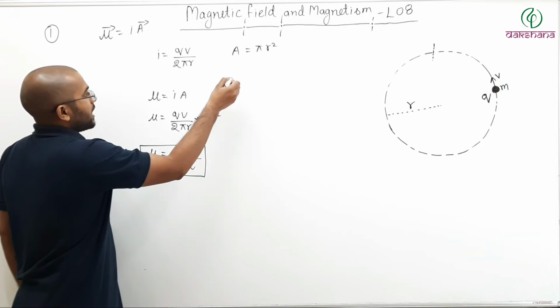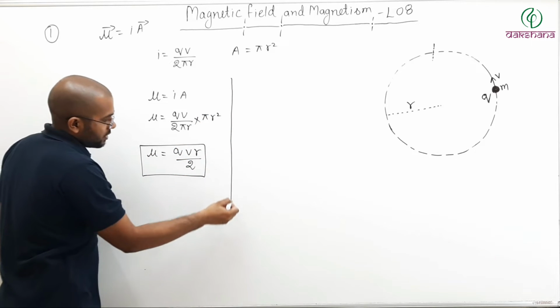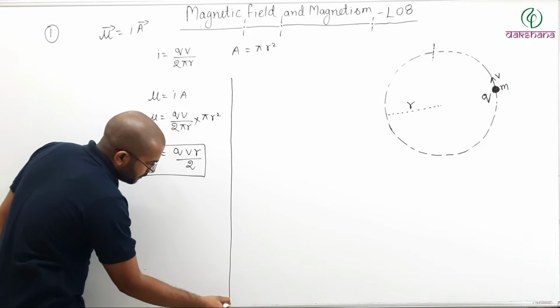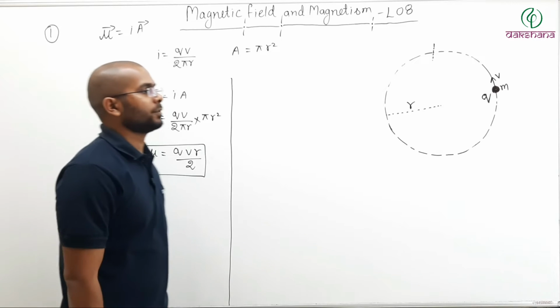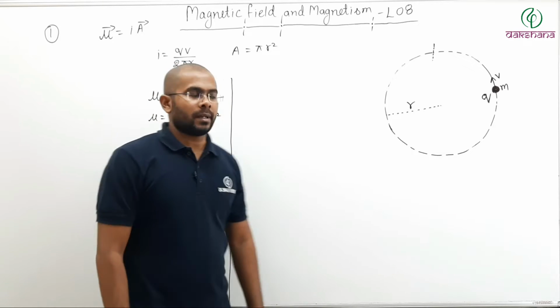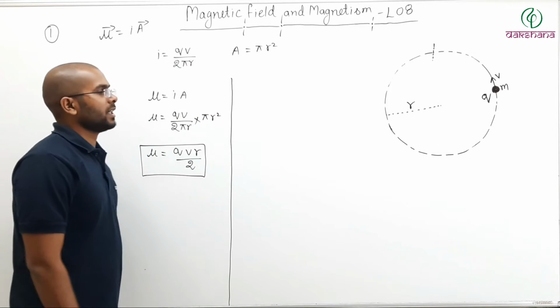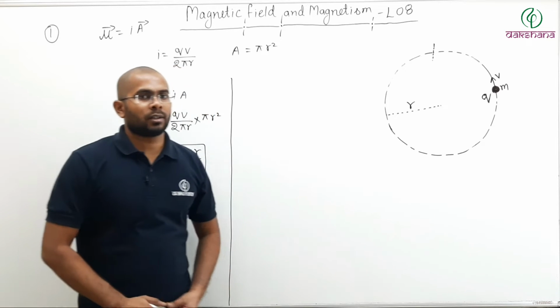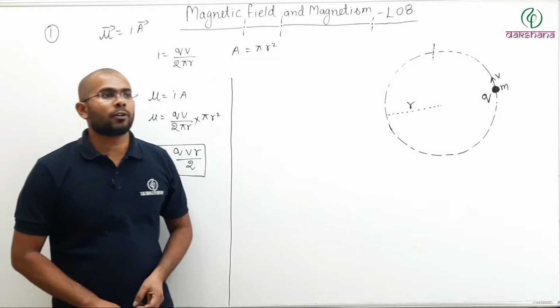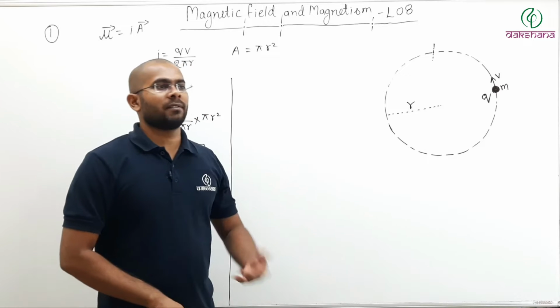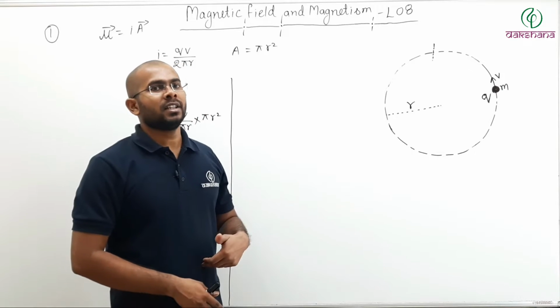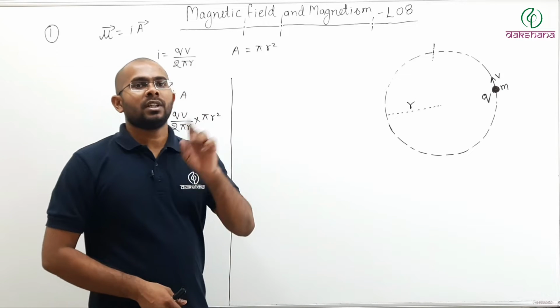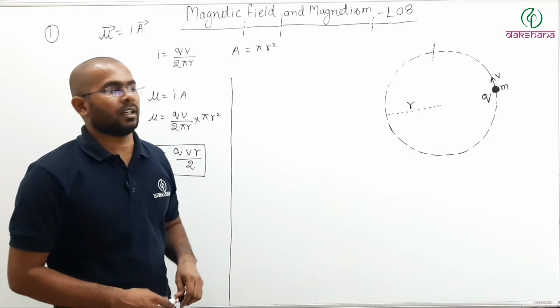Now, sometimes it is also asked in terms of angular momentum of your charged particle. Sometimes they also ask magnetic moment in terms of angular momentum, especially in case of electrons. The question might be asked that angular momentum of the electron is given and find the magnetic moment due to the revolution of that electron.